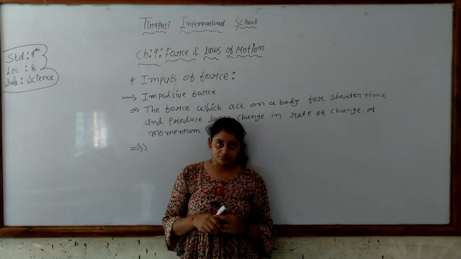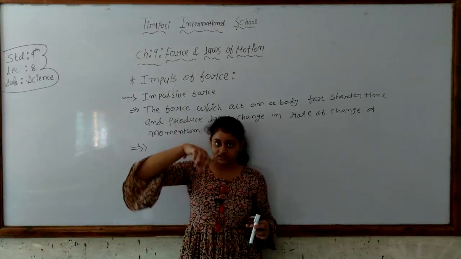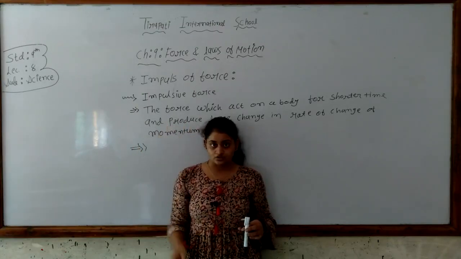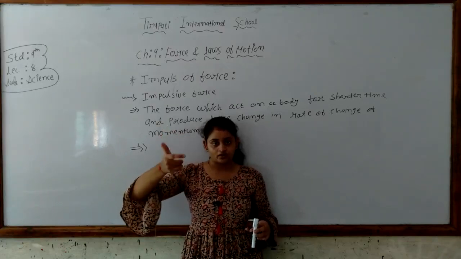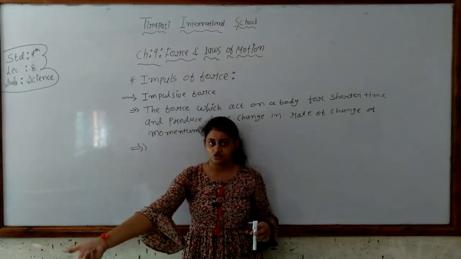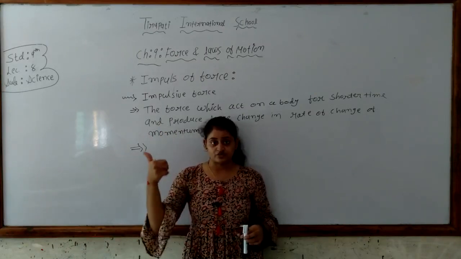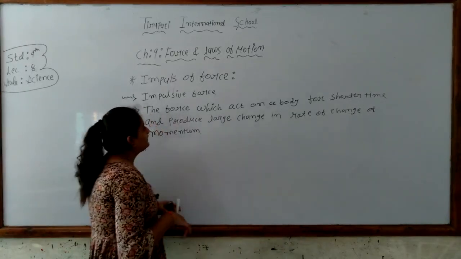If he hits a 6, the velocity of the ball is increased and it goes out of the stadium or over the boundary. So the speed of the ball has been changed, or increased. So we can say that the rate of change of momentum has been increased. This is known as the impulsive force.